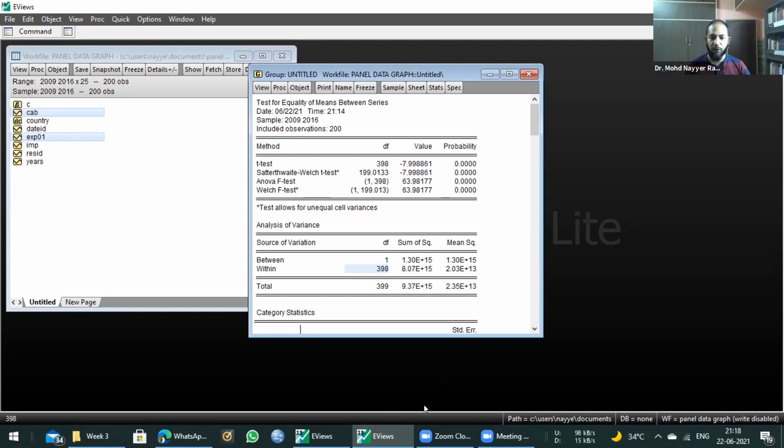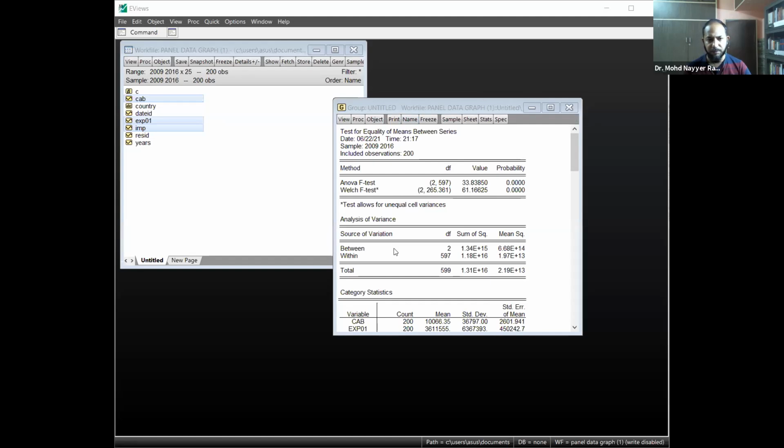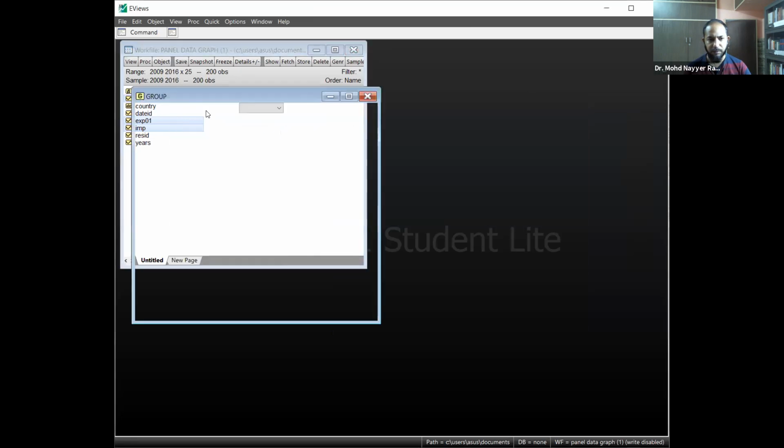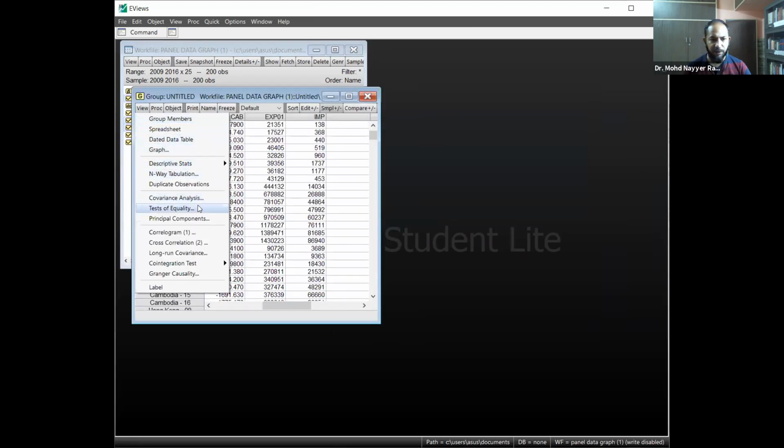Okay, so everybody just demonstrate how to calculate equality of means with mean. We are not right now discussing variance, and for all the 3 series of the panel data. Yes, please. Okay, Amir Hamza, very good.